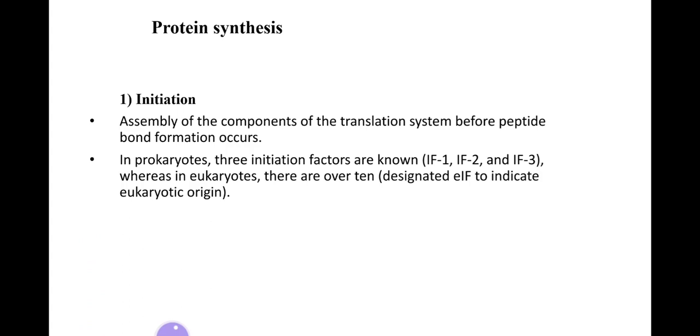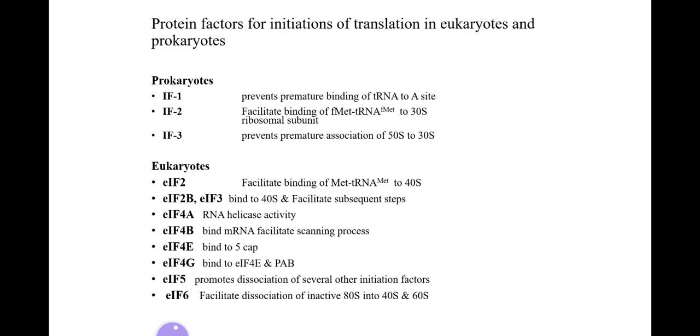In initiation, the components of the translation system are assembled before peptide bond formation occurs. These components include the transfer RNA, mRNA, ribosomes and factors. In prokaryotes, there are three initiation factors: initiation factor 1, 2 and 3. Whereas in eukaryotes, there are over 10 eukaryotic initiation factors. Their functions are written in front of them.